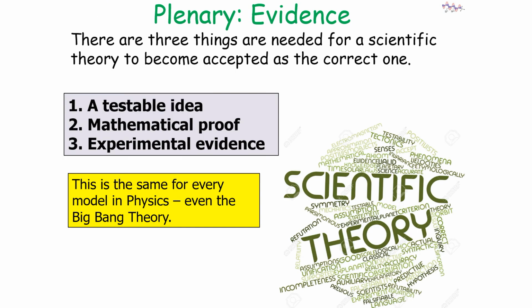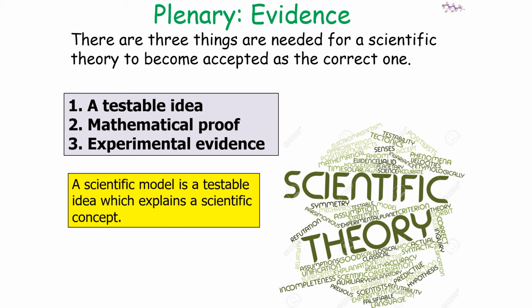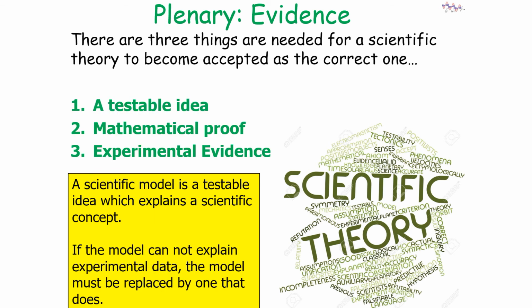Now there are 3 things needed for a scientific model such as the Big Bang theory to be accepted as the correct one. You need a testable idea, mathematical proof and experimental evidence. This is the same for every model in physics, even the Big Bang model. Remember, a scientific model is a testable idea which explains a scientific concept. So if the model cannot explain the experimental data, the model must be replaced by one that does.